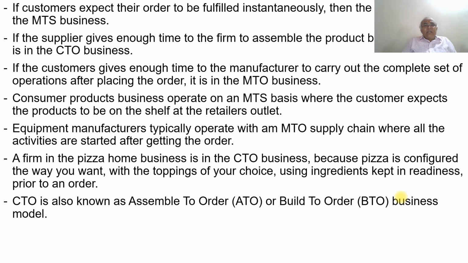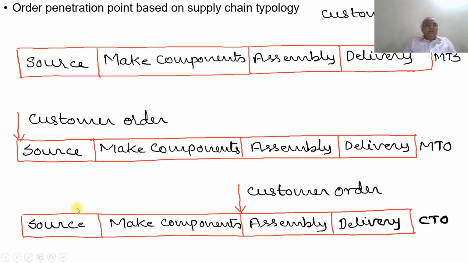And if the customer gives enough time to the manufacturer to carry out the complete set of operations after placing the order, it is called the MTO, make to order business. The customer gives the order, then they procure the material, make the components, assemble, and then deliver. Such a step is called make to order.